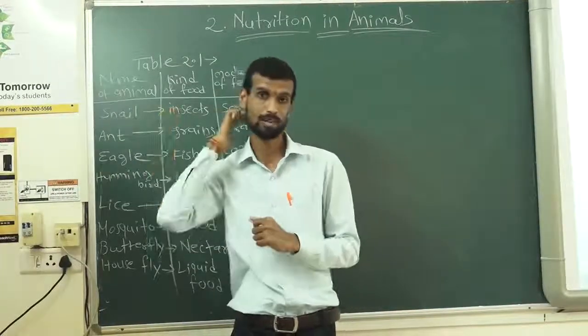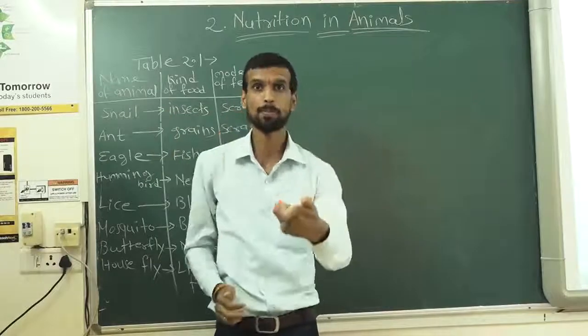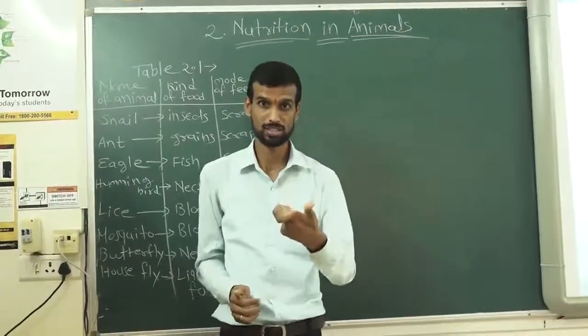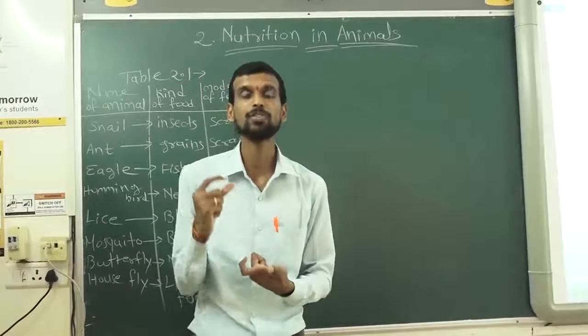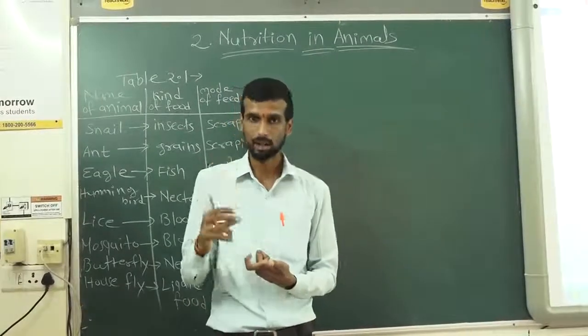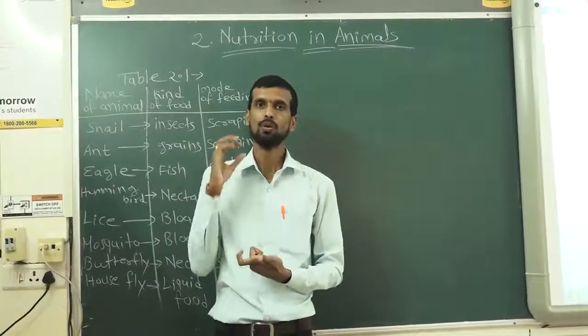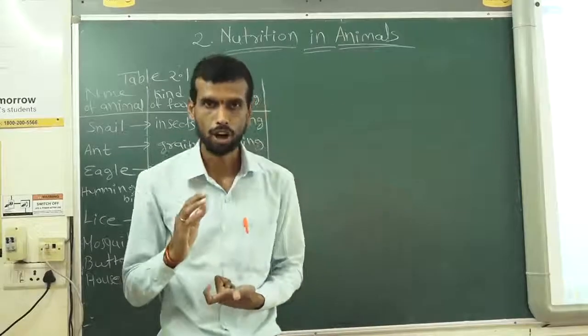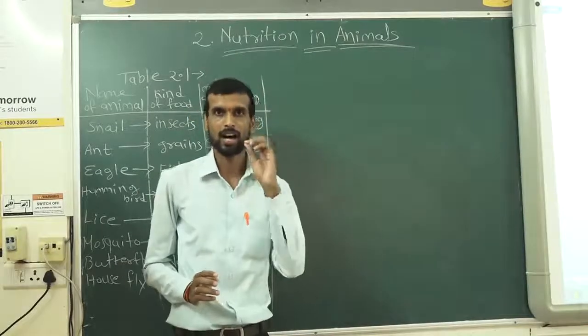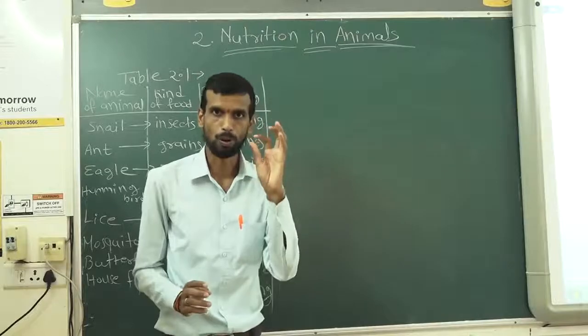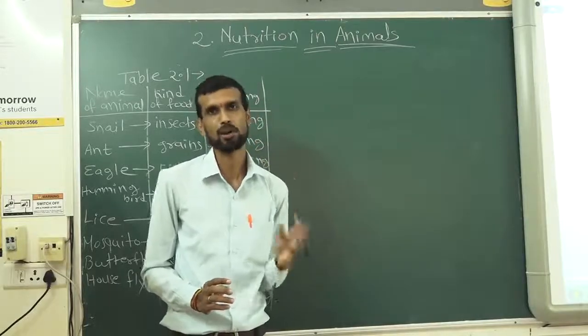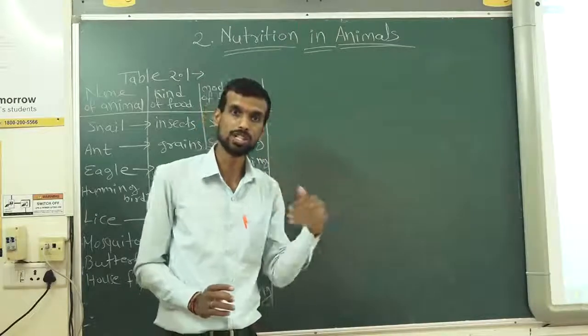So here, in the previous chapter, what was our focus? How plants prepare their food. Photosynthesis was the important concept which we learned. Now in this chapter 2, we will be focusing on the food of different animals, what their requirements are, their nutrition requirements.